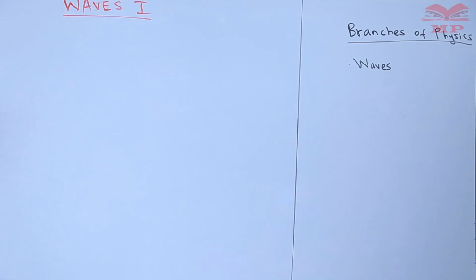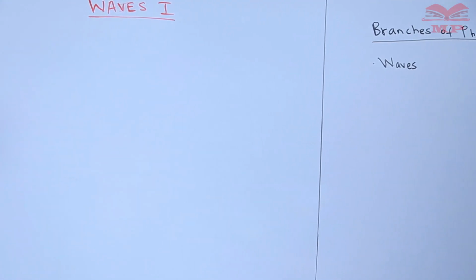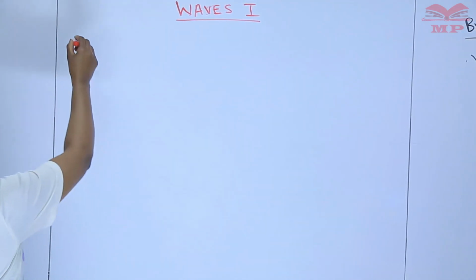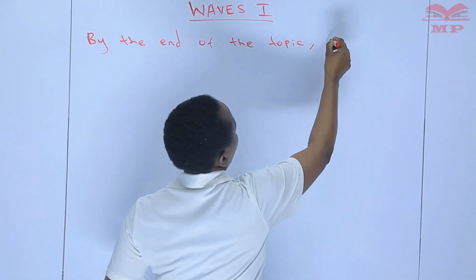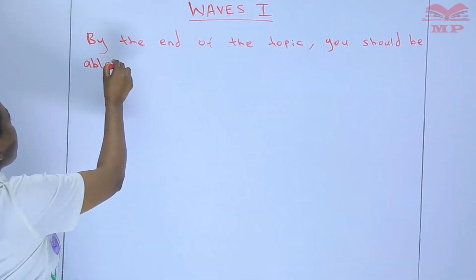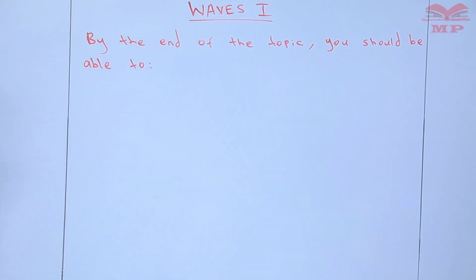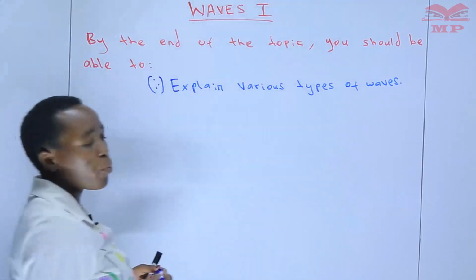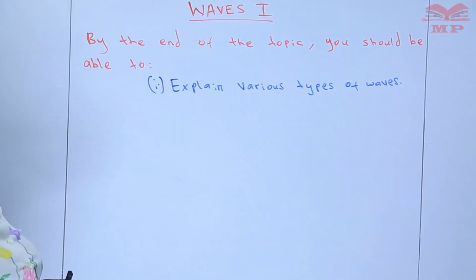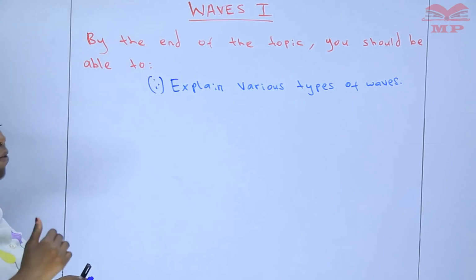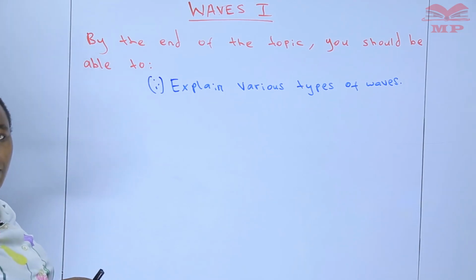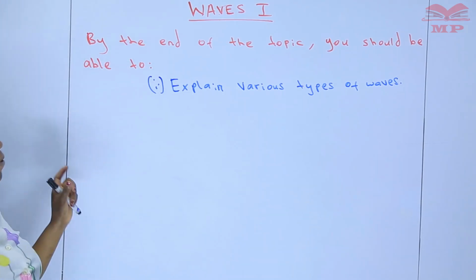So waves 1 is our topic, and we have some objectives that you should have achieved by the end of the topic. As a learner, you should be able to do the following. Number 1, since we'll come to the classification of waves, we'll be classifying waves in different types. So by the end of the topic, you should be able to explain the various types of waves, giving examples. So that is very key.